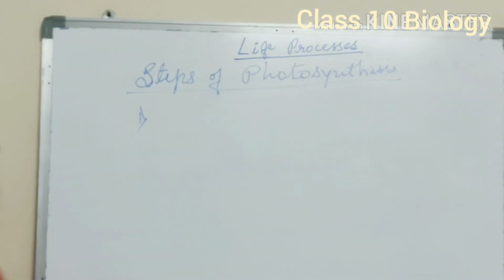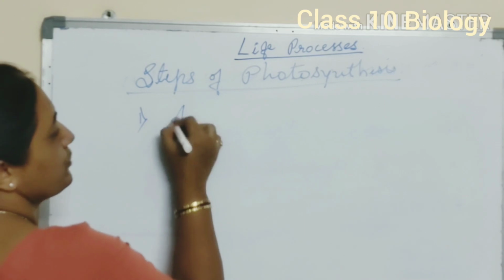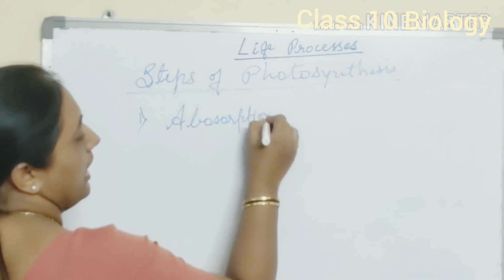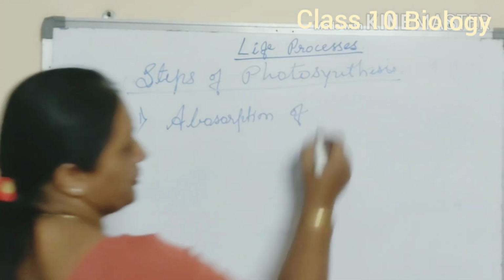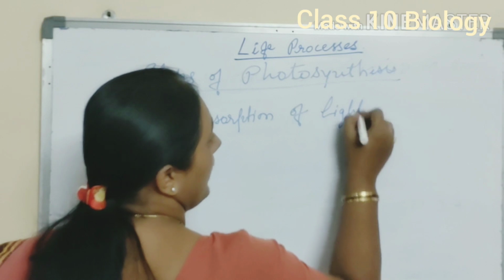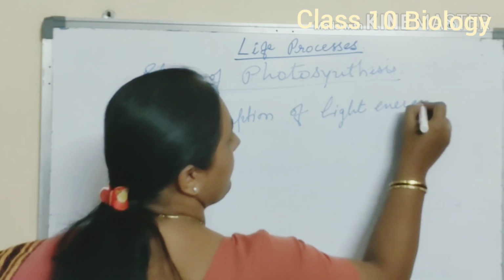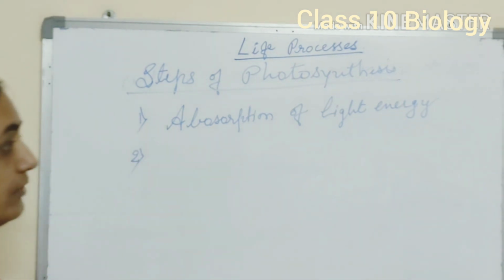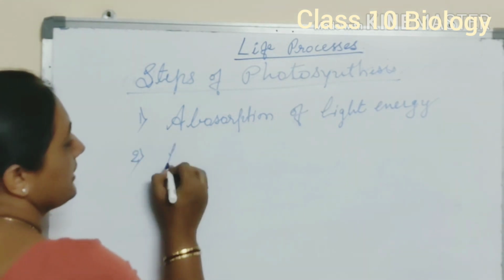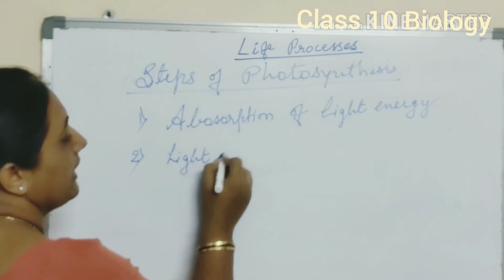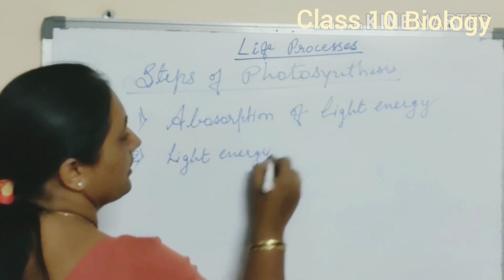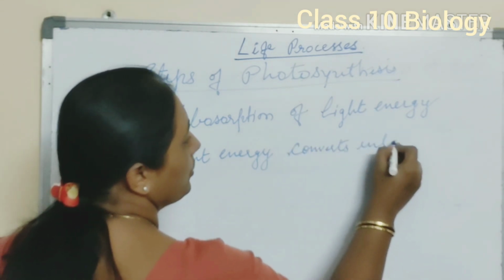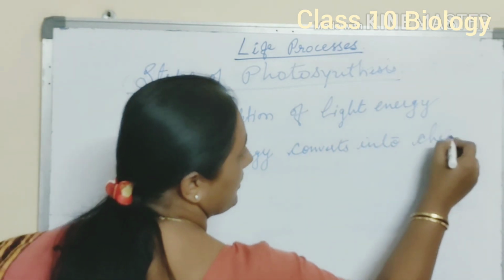Now the first step of photosynthesis is absorption of light energy. Now light energy, here it refers to sunlight. Second step, after absorption of light energy, light energy converts into chemical energy.